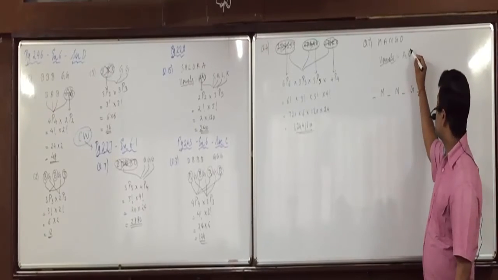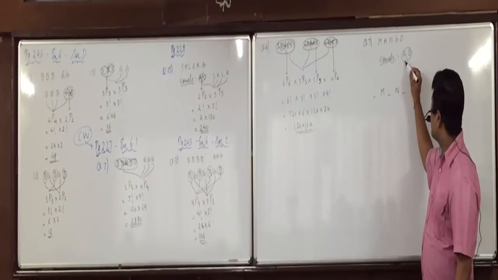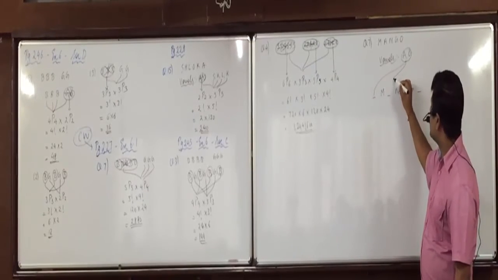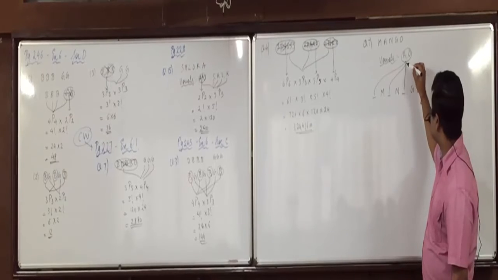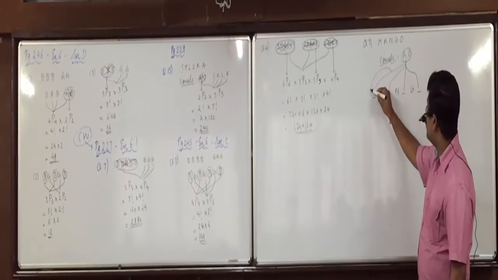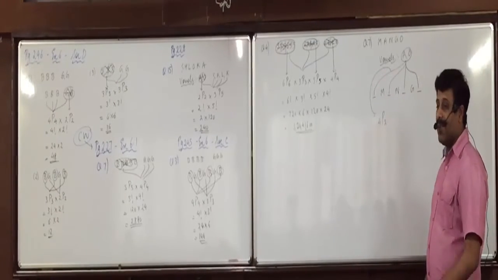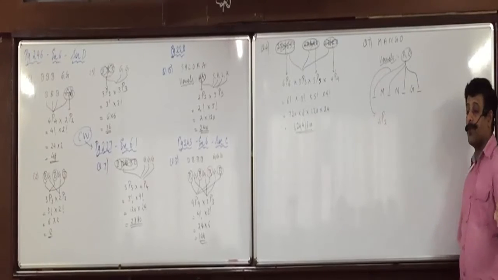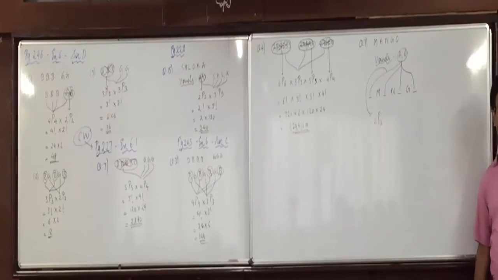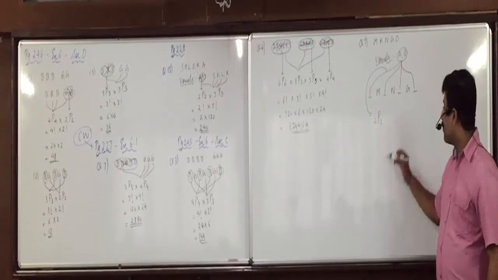Means these two letters I should place in which place? Either in this place, or this place, or this place. How can you do this? 4P2. Whether you arrange two letters in four places or four letters in two places, the number of ways is 4P2.